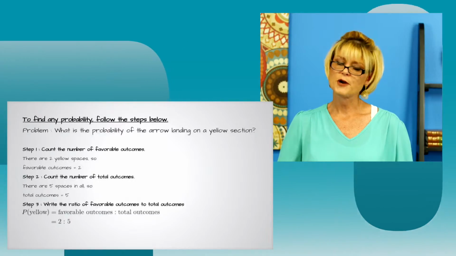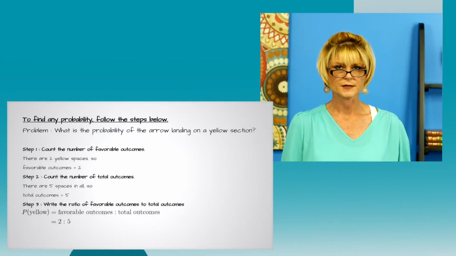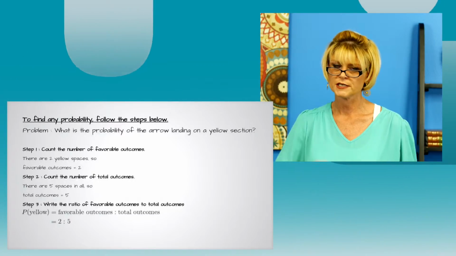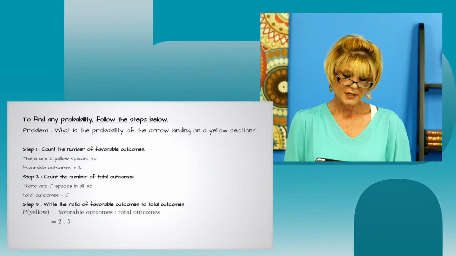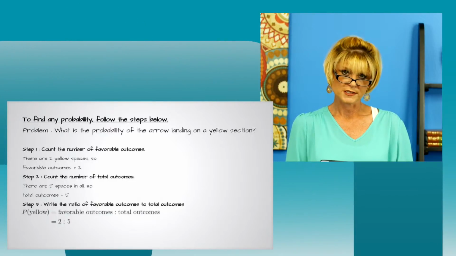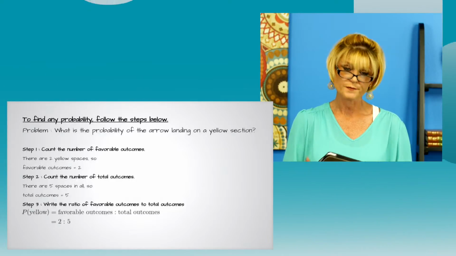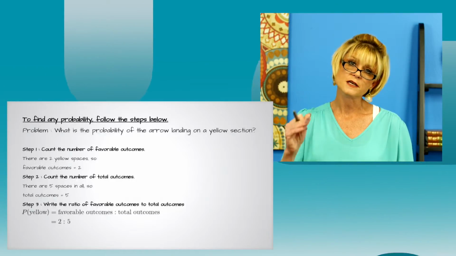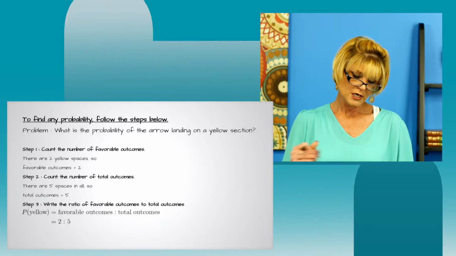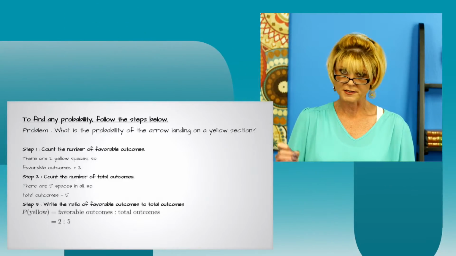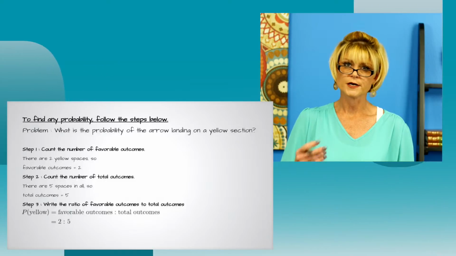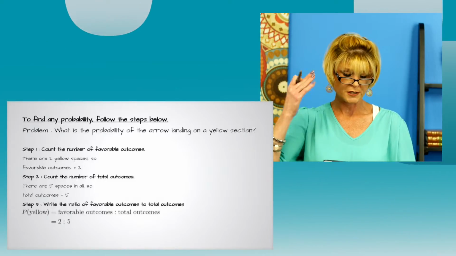So to find any probability, just follow these simple steps below. And if you want to write them down, pause your video and jot them down. It might be a great idea. Here's a problem. You can use this as an example. What is the probability of an arrow landing on a yellow section? Well, step 1, we want to count the number of favorable outcomes. So there's 2 yellow spaces, let's say, on our spinner. So our number of favorable outcomes would be 2.